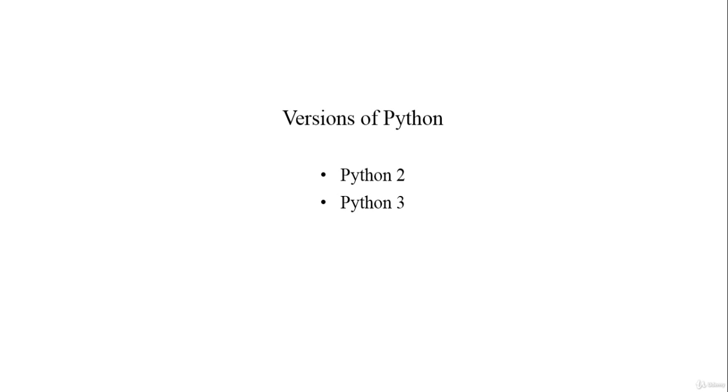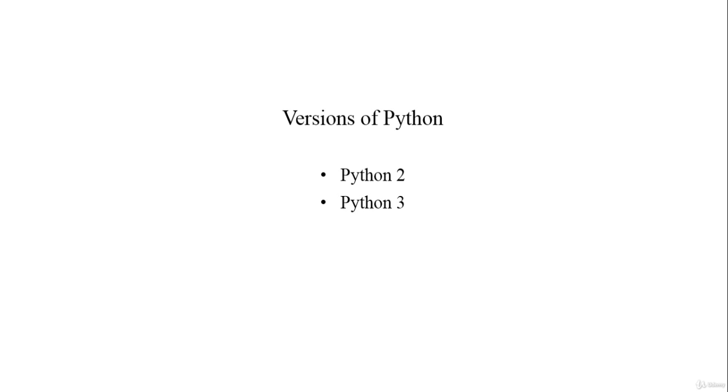Today, two versions of Python are available, Python 2 and the newer Python 3. Every programming language evolves as new ideas and technologies emerge, and the developers of Python have continually made the language more versatile and powerful.